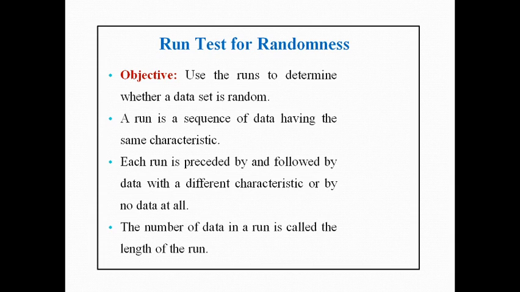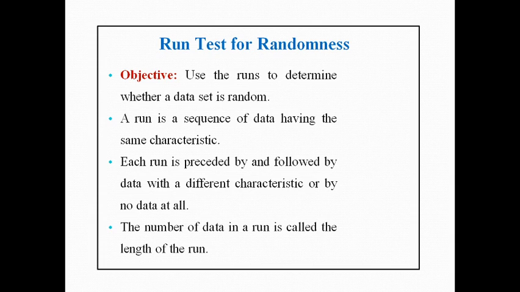The first test is the run test, so we focus firstly on the run test. Generally, the run test is useful for checking the randomness of your data. That means whether your data is coming from the particular population randomly or not. If we can check this, then this test is useful for it. The objective of this run test is to check the randomness of the data.